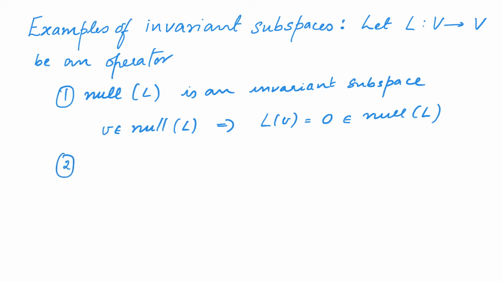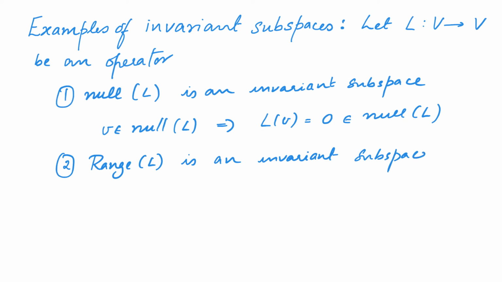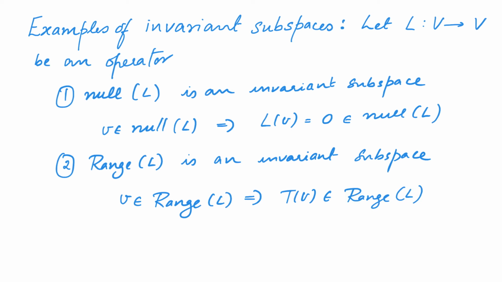Similarly, notice that the range of L is also an invariant subspace. This is actually even more trivial. Why? Because irrespective of whether v belongs to the range of L or not, L of v will always belong to the range of L. So in particular, if v belongs to the range of L, L of v will belong to the range of L. So the range of L is also an invariant subspace.